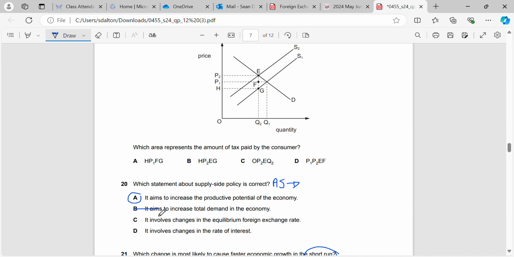It does not affect demand. That would be fiscal and monetary policy. It does not involve the foreign exchange rate, and it does not involve the rate of interest. That's monetary policy, and that would affect AD. So all the other ones would affect AD here. Depreciations or appreciations of foreign exchange rates will affect AD also.